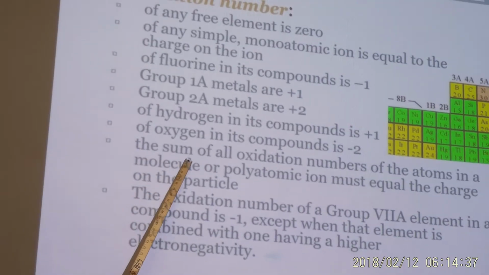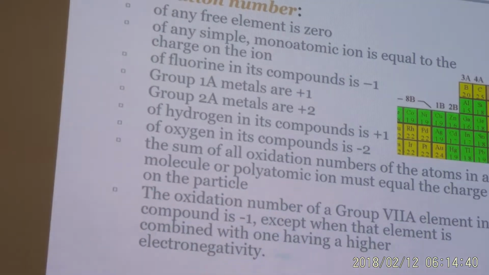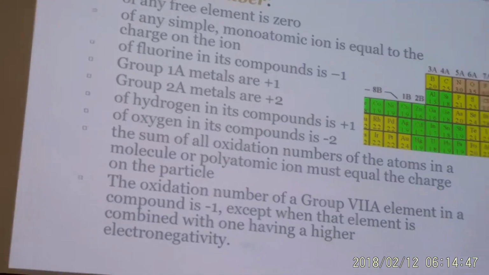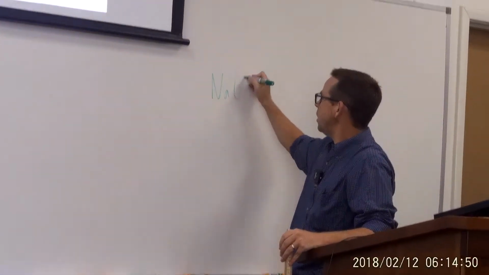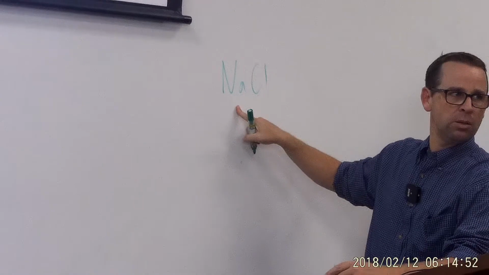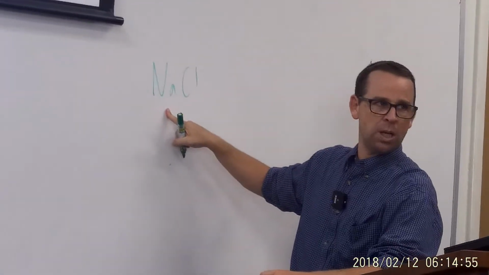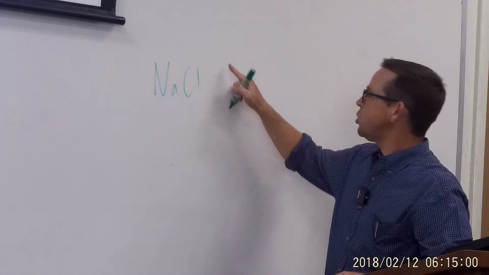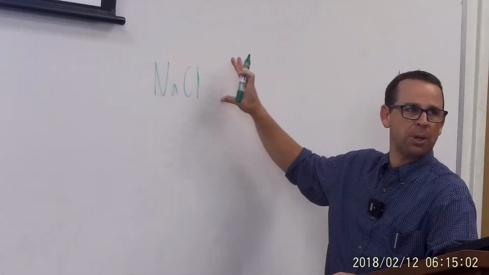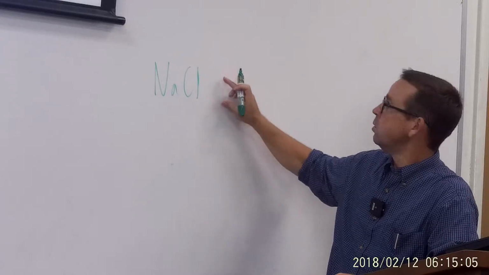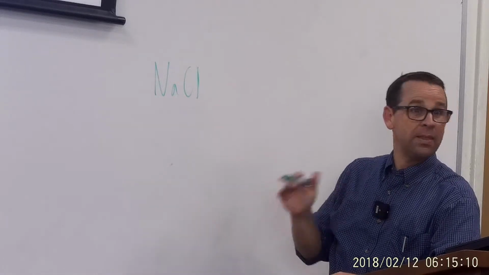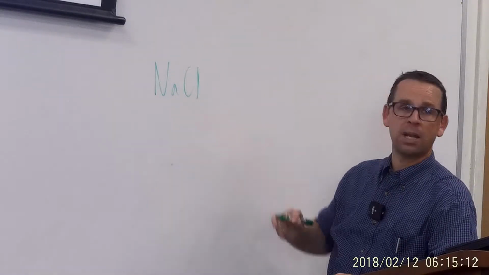Here's another piece of information that's valuable. The sum of all the oxidation numbers adds up to the charge on the molecule or compound. So here's this one, NaCl. What's the oxidation number on Na? +1. What's that on chlorine? -1. What's the charge on this whole overall compound? It's 0. There's no charge. And that makes sense because this is a plus and that's a minus.